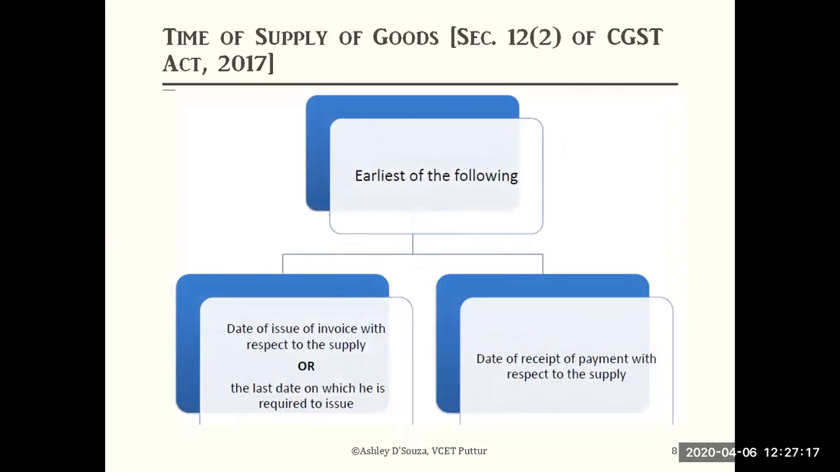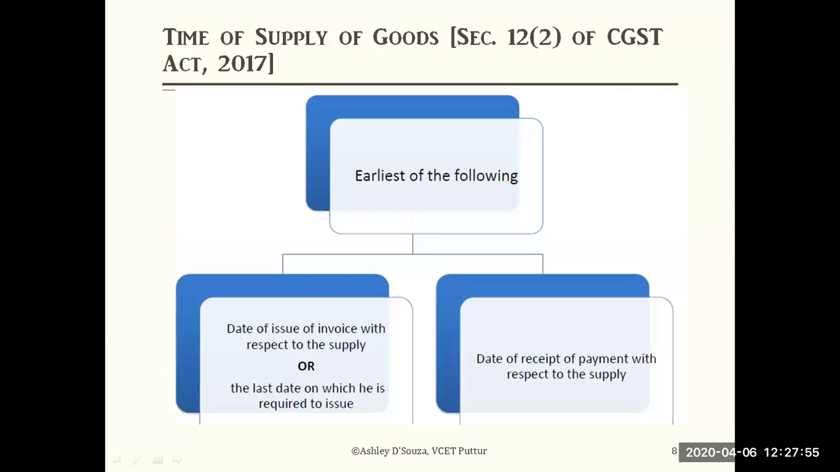I mentioned the same thing in this form. Earliest of the following. What we discussed previously, now the same is a simplification. Earliest of the following: date of issue of the invoice with respect to the supply, or the last date on which he is required to issue the invoice. Next, date of receipt of payment with respect to the supply. Out of these two, whichever is early. On the left side, you look at date of issue of the invoice with respect to the supply. So when did you issue the invoice?